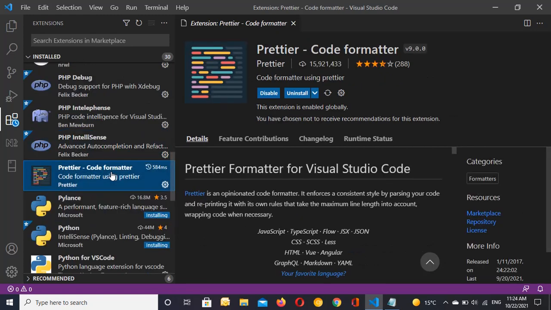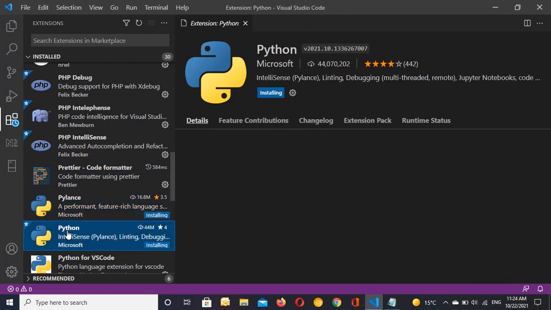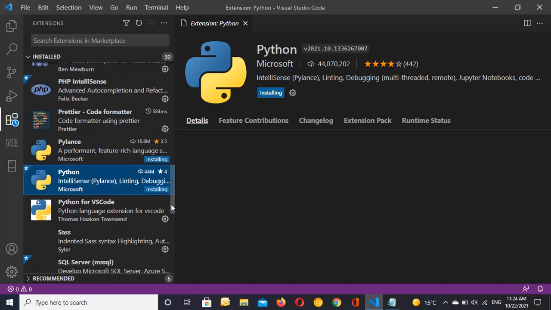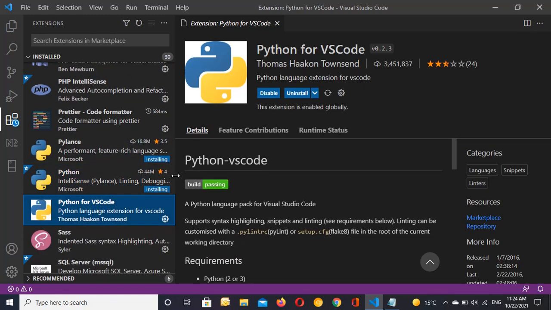The next one is Prettier Code Formatter. It's for formatting your code in VS Code. The next one is Pylance for Python, and I'm using Python, so I need this extension, and Python for VS Code. And you can also read the details and the rating, the stars, the other things.